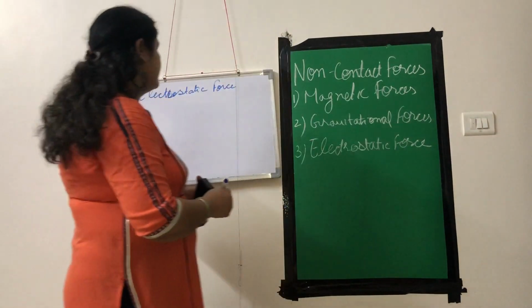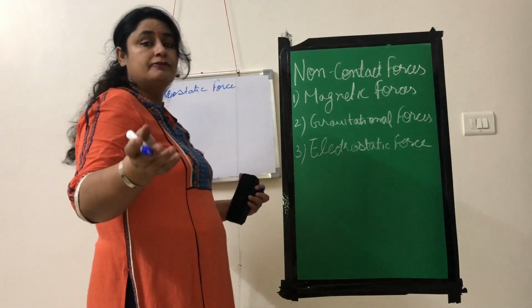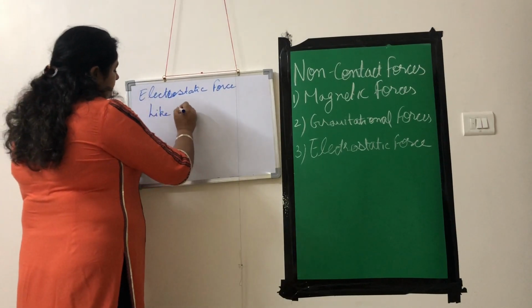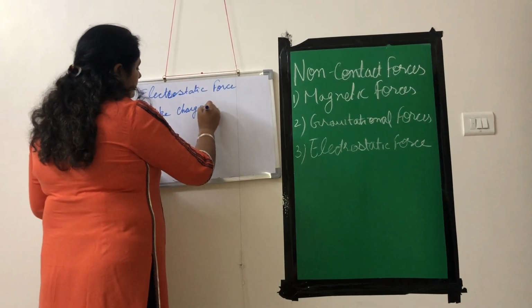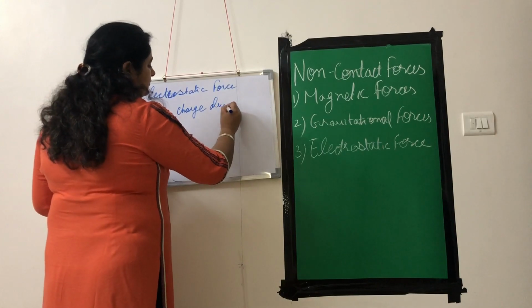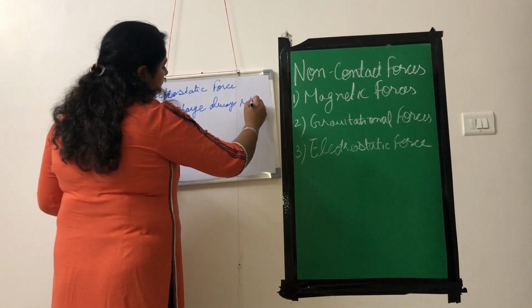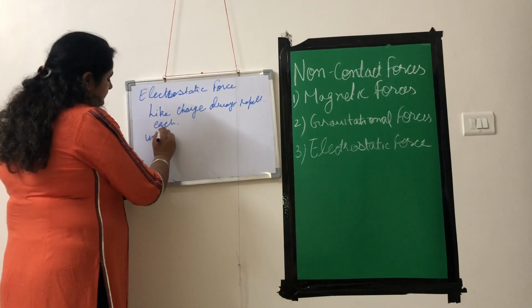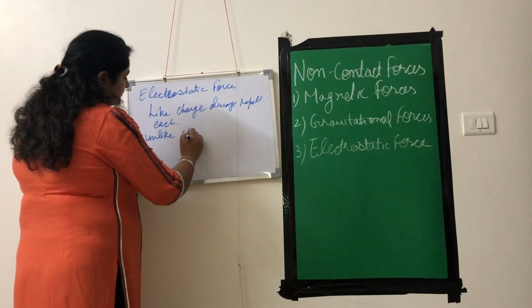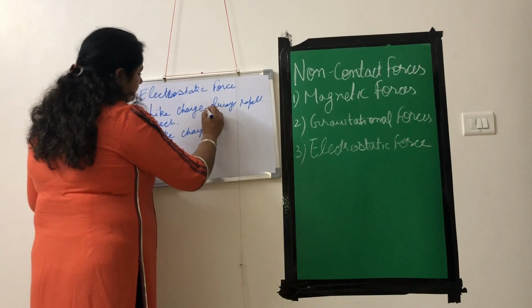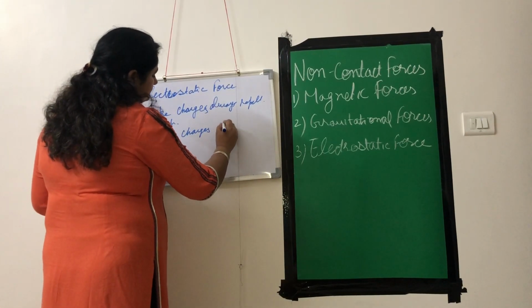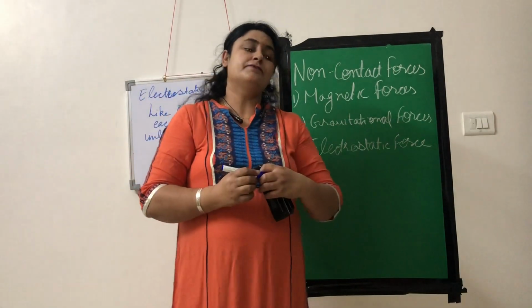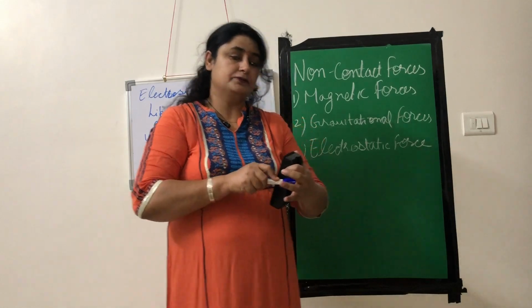Similarly, like magnetic forces, here we have like charges always repel each other, whereas unlike charges attract each other. So we have few activities related to this.